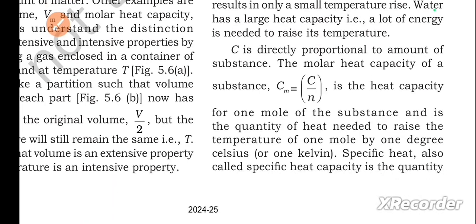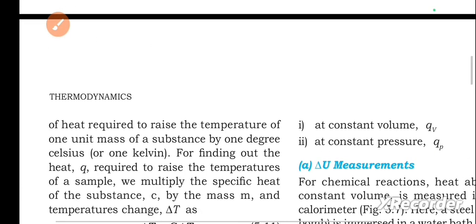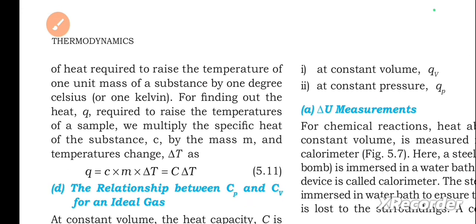C is directly proportional to amount of substance. The molar heat capacity of a substance, Cm equals C by n, is the heat capacity of 1 mole of the substance and is the quantity of heat needed to raise the temperature of 1 mole by 1 degree Celsius. Specific heat, also called specific heat capacity, is the quantity of heat required to raise the temperature of 1 unit mass of a substance by 1 degree Celsius.